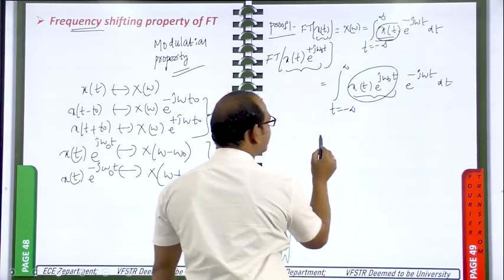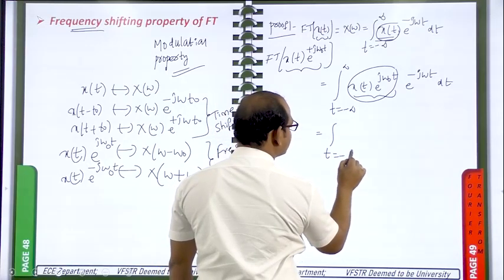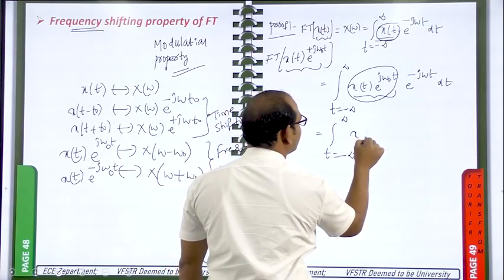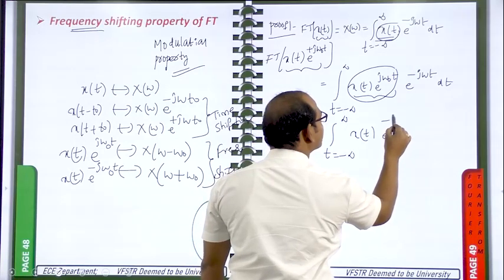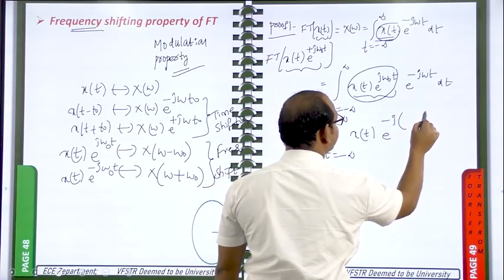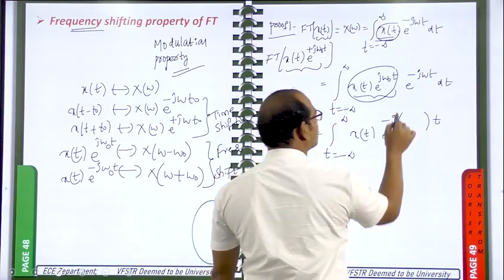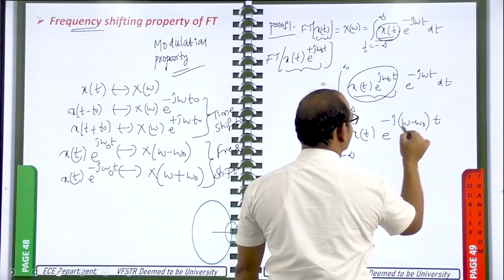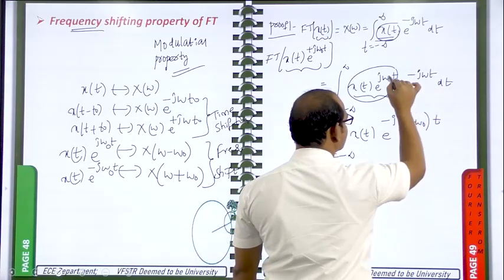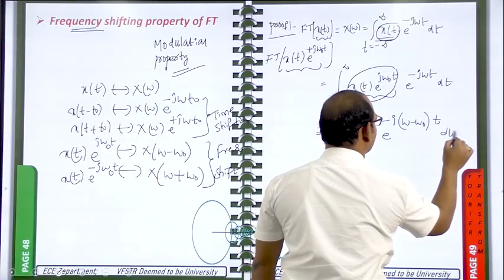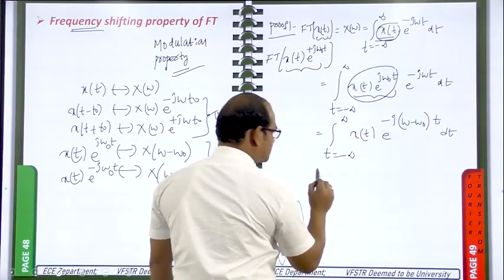Now we are rewriting this one. Integral, t is changing from minus infinity to plus infinity, x of t e power minus j, I am taking minus j t common. So you will get x of omega minus omega naught, omega from this one, minus omega naught from this one, into dt.